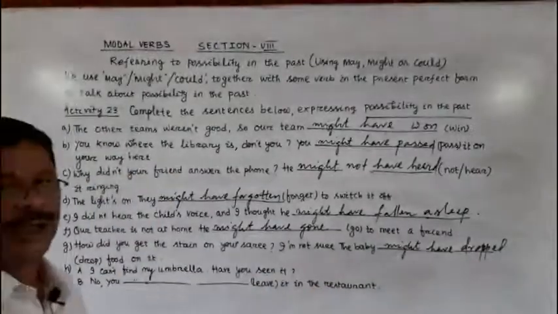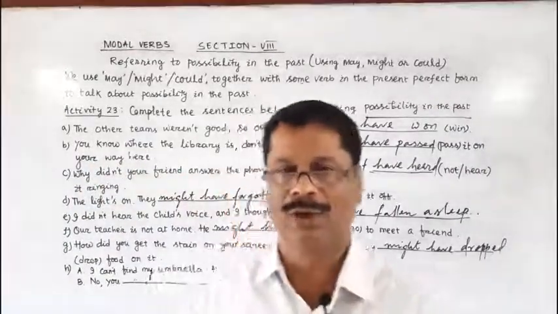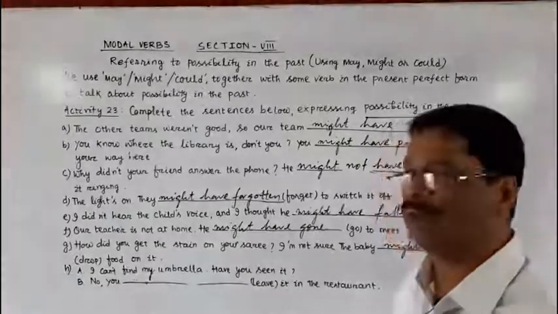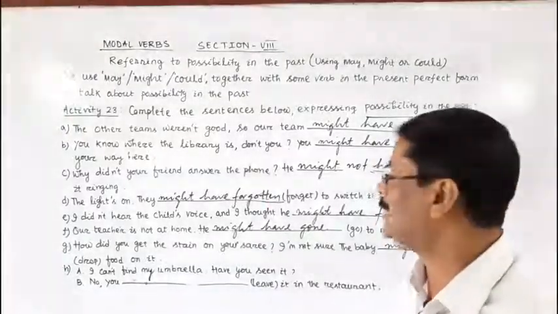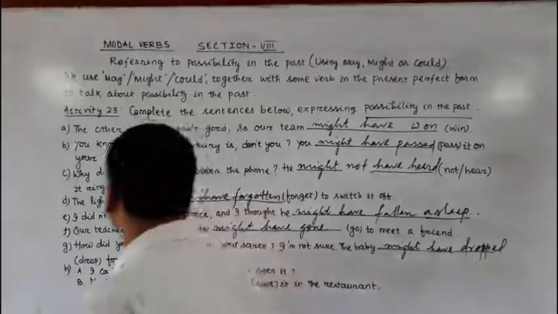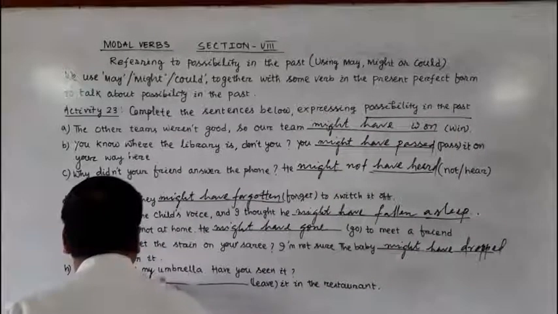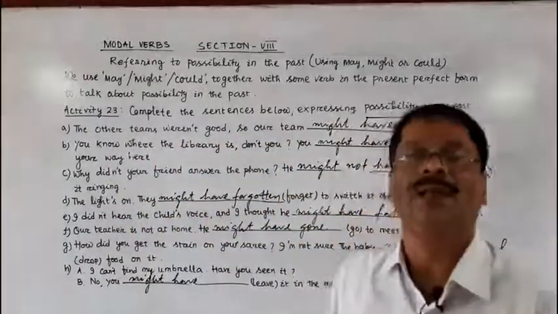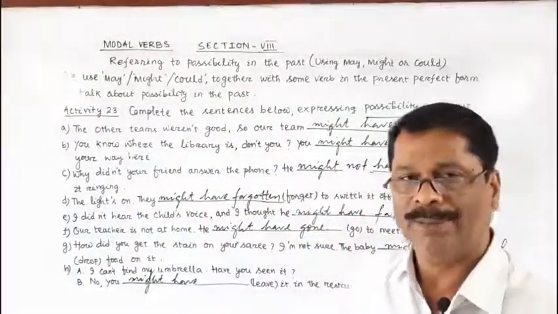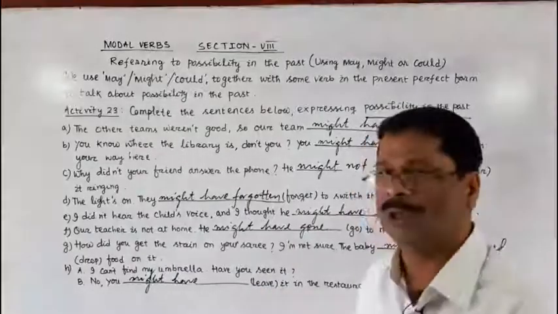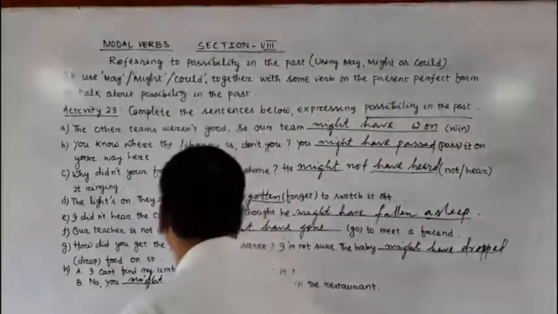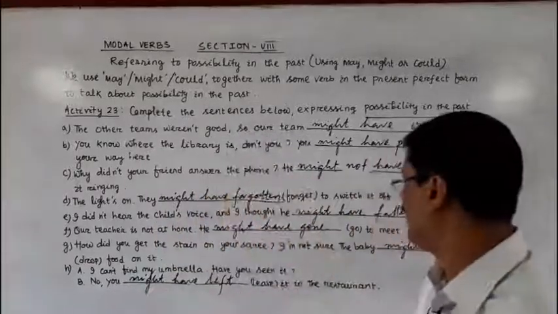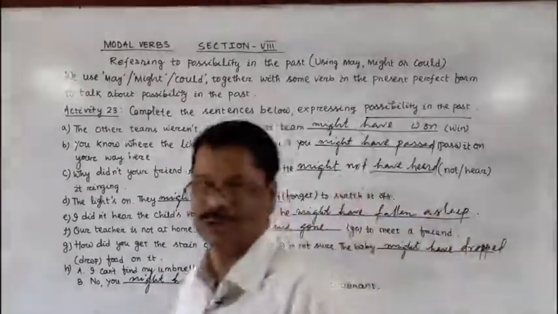And you know we use modal may or might or could plus the present perfect form of the verb to indicate the possibilities in the past. No, you might have, and the V3 form of leave is left, L-E-F-T. V2, the past tense of leave, is also left. You might have left it in the restaurant.